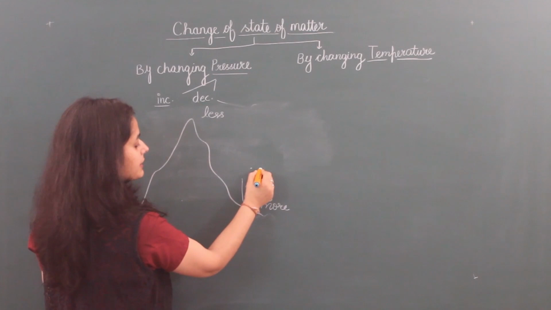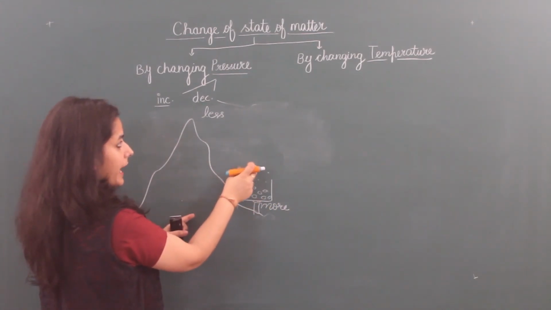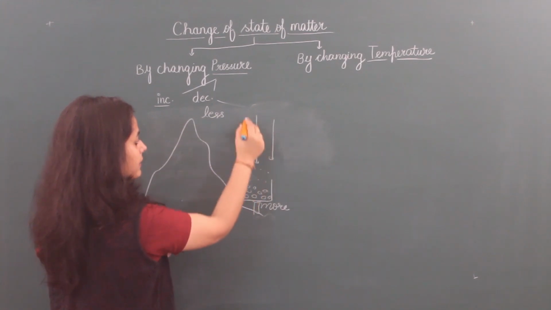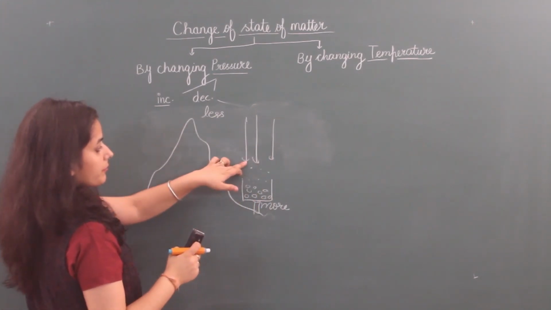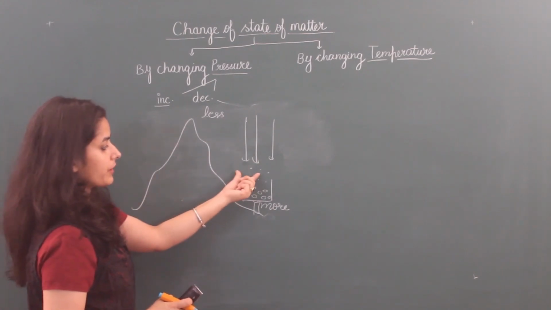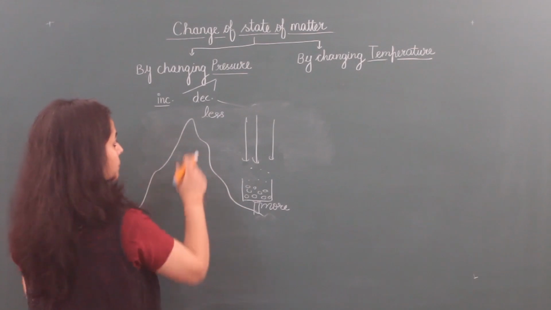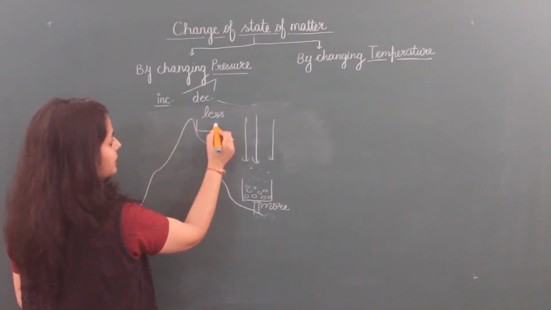These particles start converting into gas. They convert into gas when these particles hover in the atmosphere creating pressure, and they get more energy and go higher. But on top of a mountain, what happens?